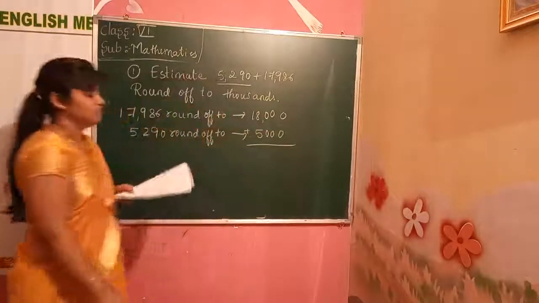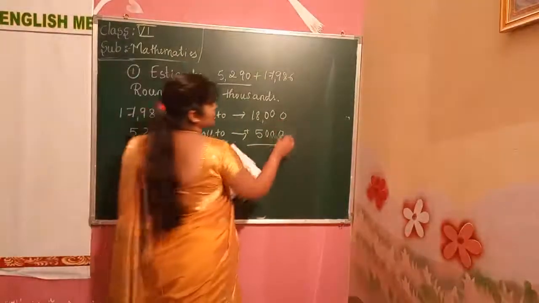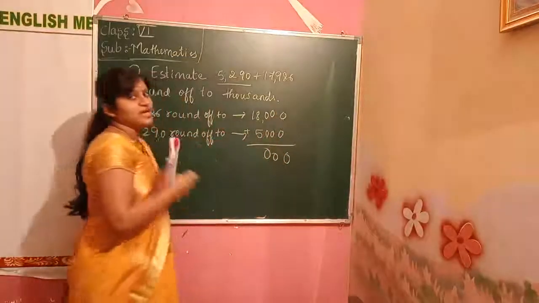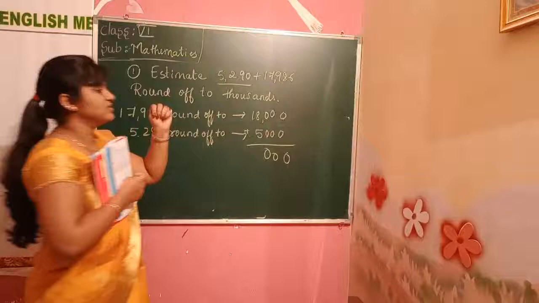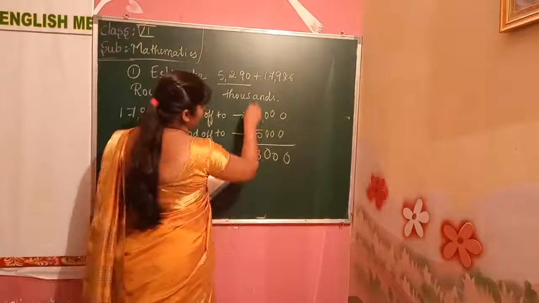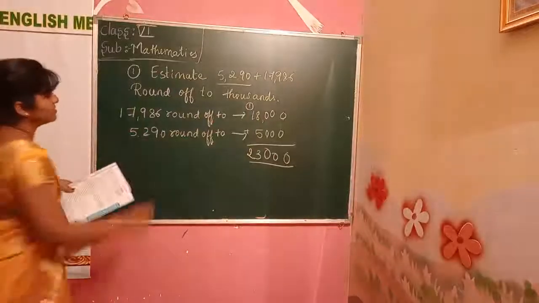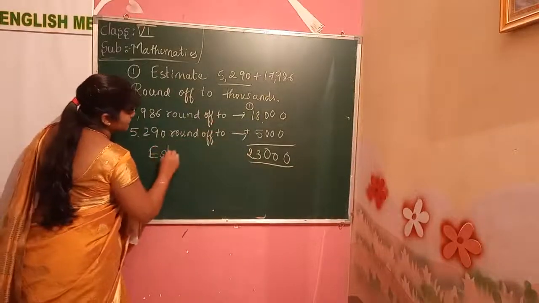Add these two now. Add these two. 0, 0, 0, 8 plus 5. 9, 10, 11, 12, 13. 1 carry here. So 23,000 we got. Estimated sum, that is called as a what?